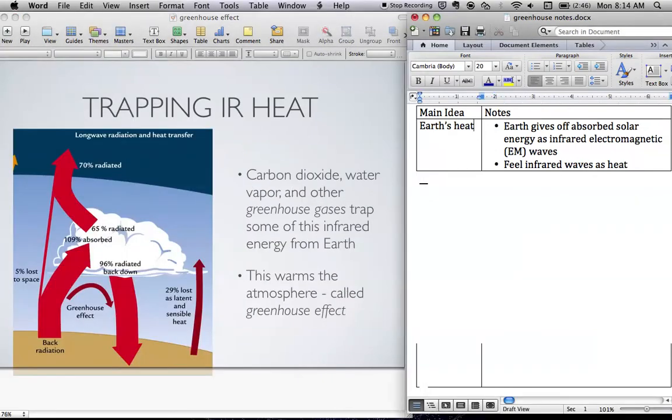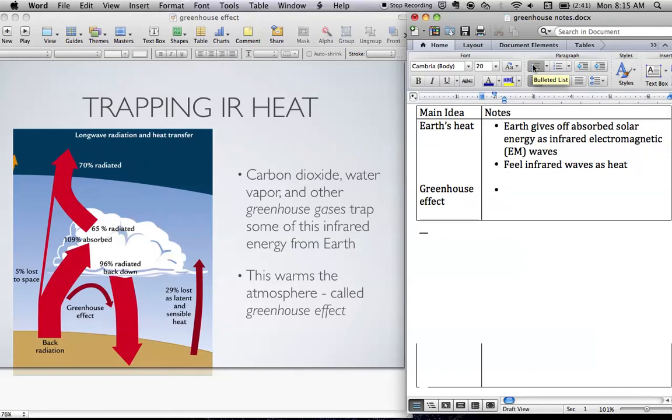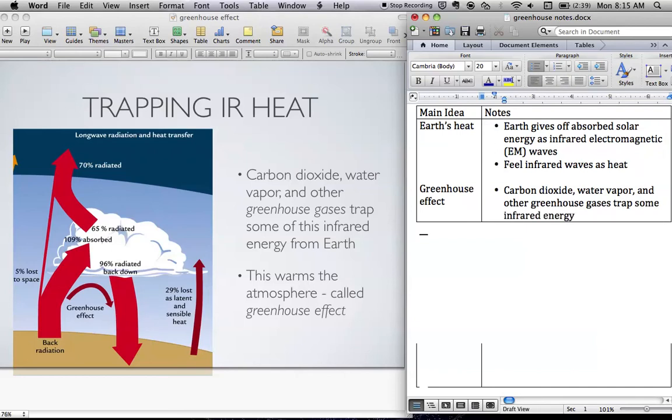Now this heat leaves the earth and goes up into the atmosphere, and some of it goes straight into outer space, but some of it gets absorbed by gases in the atmosphere. And we call this the greenhouse effect. Just like a greenhouse traps heat from the sun and keeps a warm interior for plants to grow, we get carbon dioxide, water vapor, and other greenhouse gases trap some infrared energy.